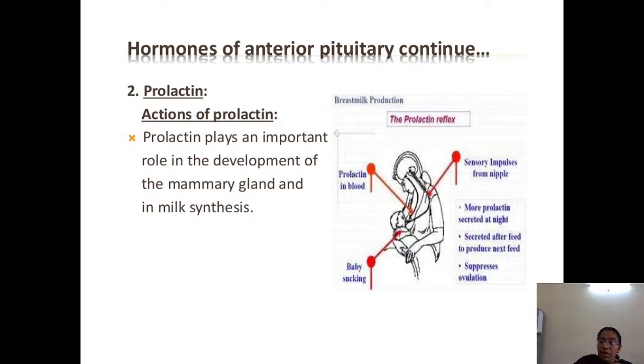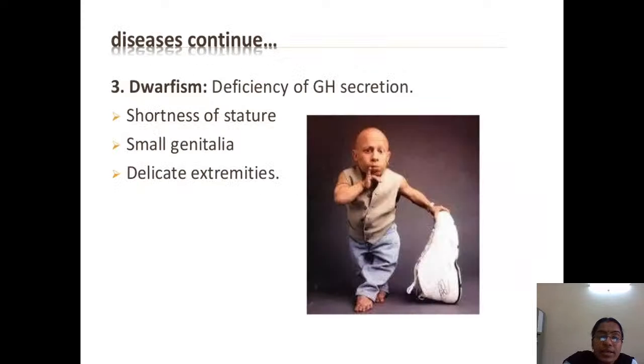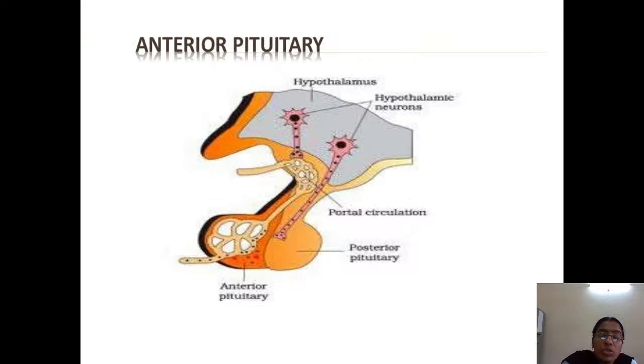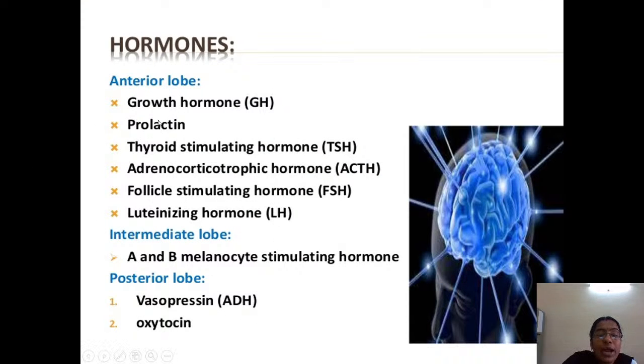One more hormone to consider is prolactin. What is the function of prolactin? When you look at the anterior pituitary hormones, we said the first is growth hormone, and the next is prolactin. Up till now we have covered growth hormone: excessive production causes acromegaly and gigantism, and less production leads to a condition called dwarfism.